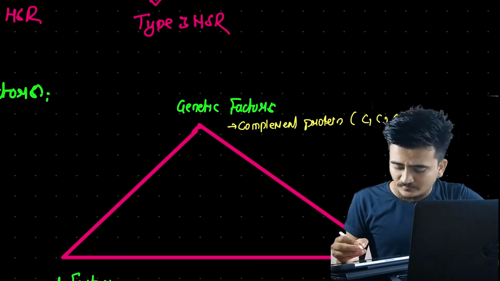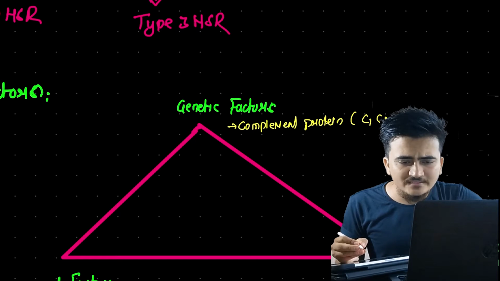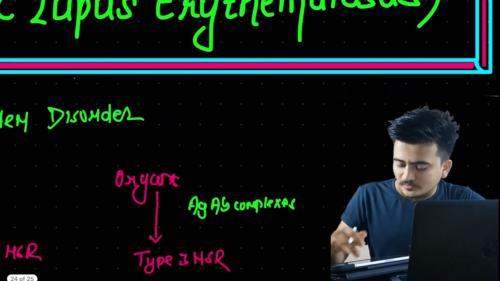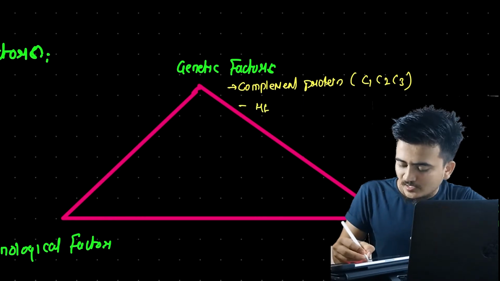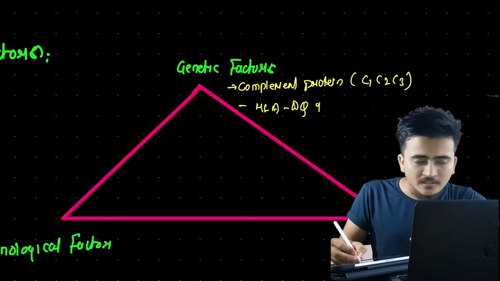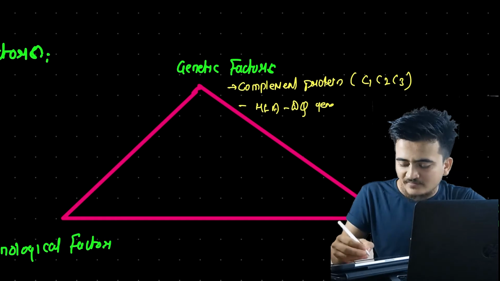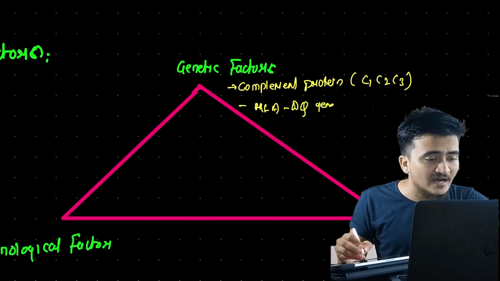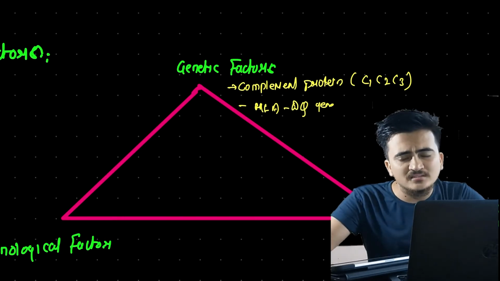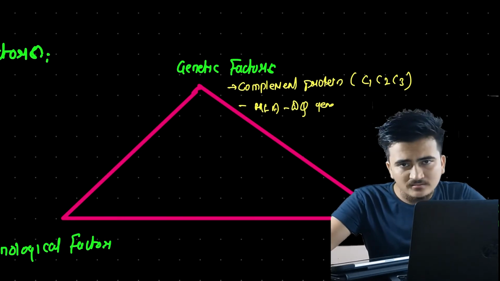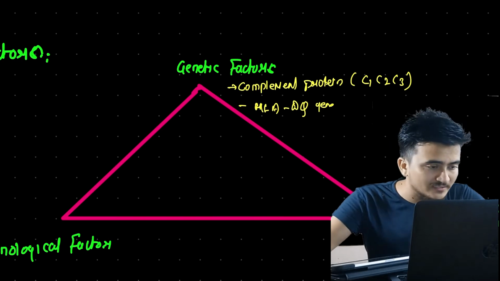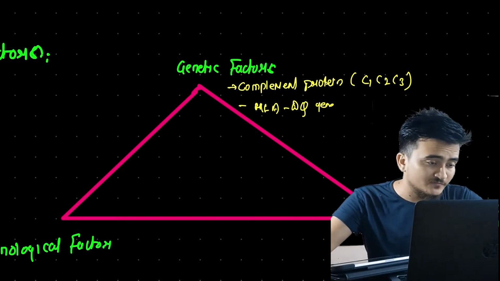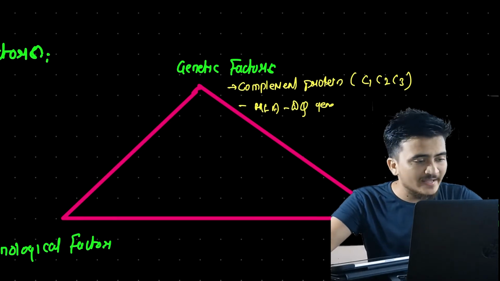Now another genetic factor is the HLA-DQ gene. I have already told you earlier that HLA, human leukocyte antigens, are also called MHC, major histocompatibility complex, and these are also associated with the risk factor for SLE.